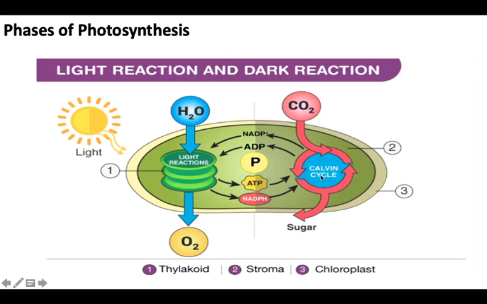In dark reaction, CO2 is added, and this results in the conversion to a sugar, which is glucose, as we have seen in the earlier equation. And what are these 1, 2, 3 numbers? Number one is the thylakoid, so the process is happening on the thylakoid, and something is happening inside the stroma. The stromal component being generated is ATP and NADP. And number 3 is the location of the lunch box, that is the chloroplast. So this is what we need to understand about photosynthesis.